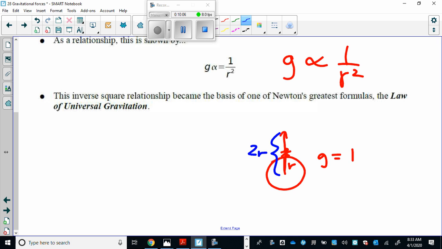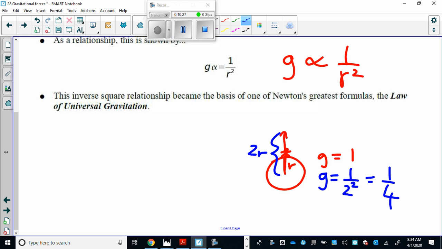It won't be half. It'll actually be 1 over 2 squared, which is a quarter. So if I double the distance, the gravitational field strength is a quarter. If I triple the distance, it's now going to be 1/9. So that's an inverse square relationship.